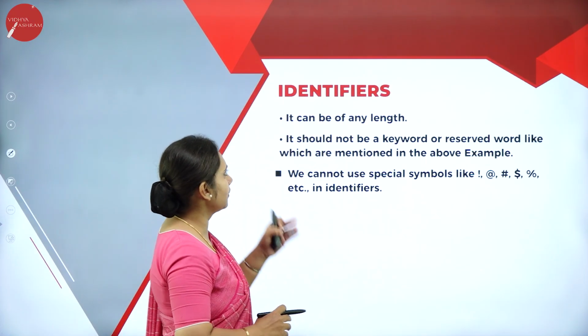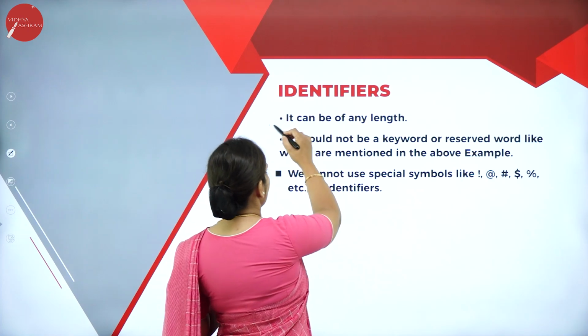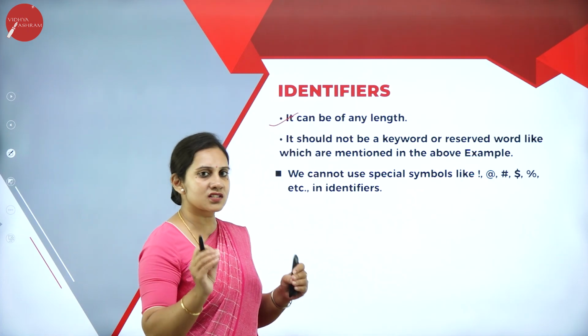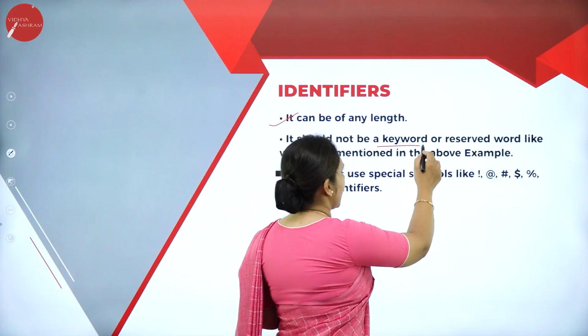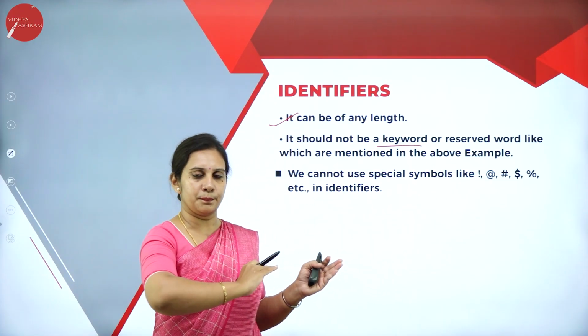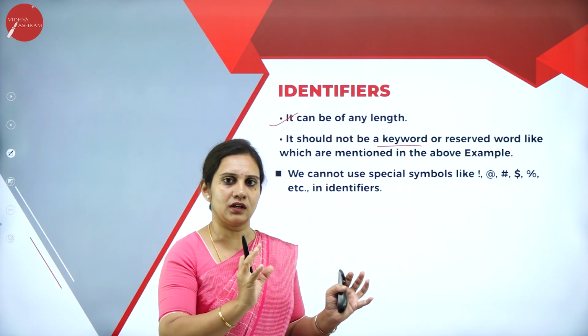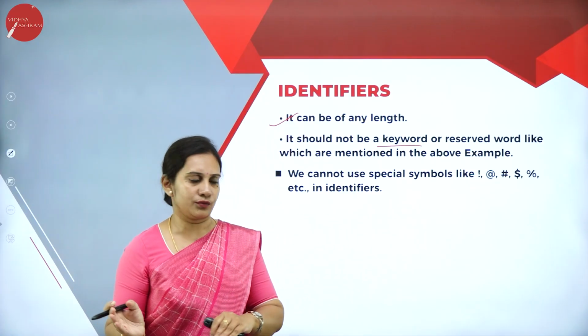Next rule, it can be of any length. It should not be a reserved keyword. Keywords, as we saw in a previous slide, are reserved words, so a keyword cannot be an identifier name.